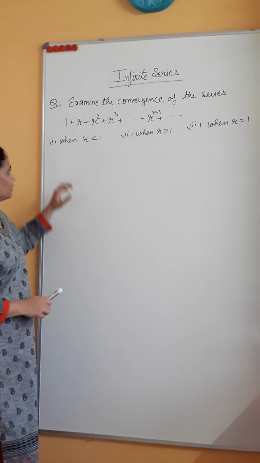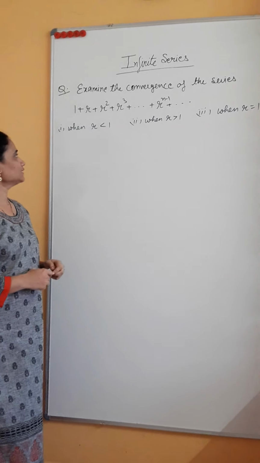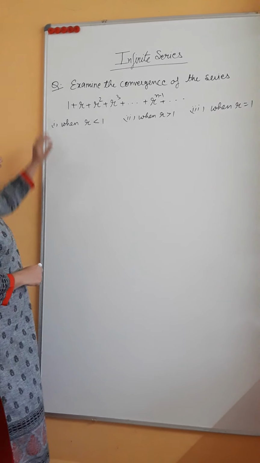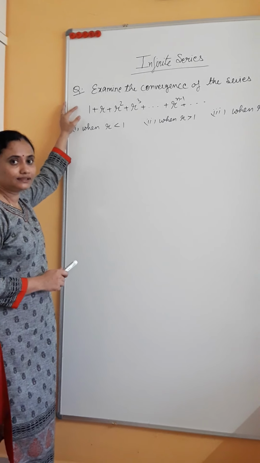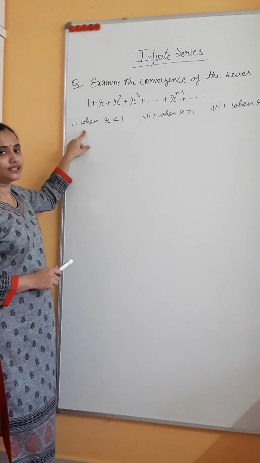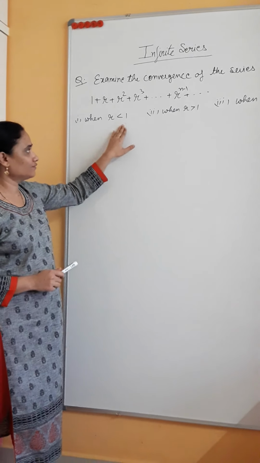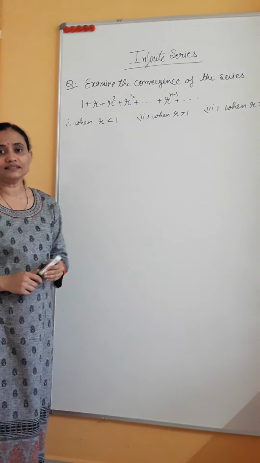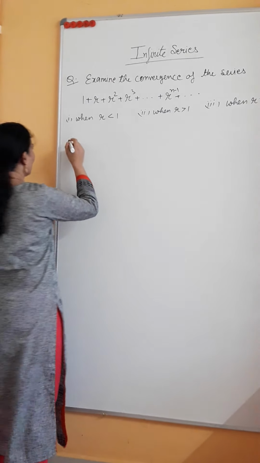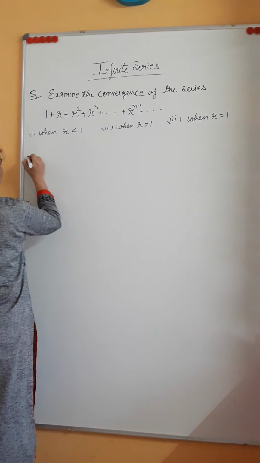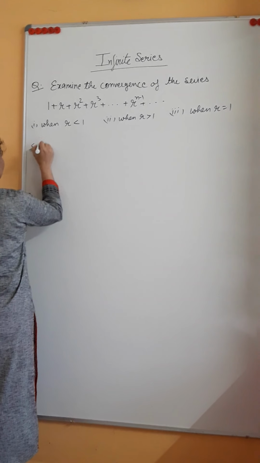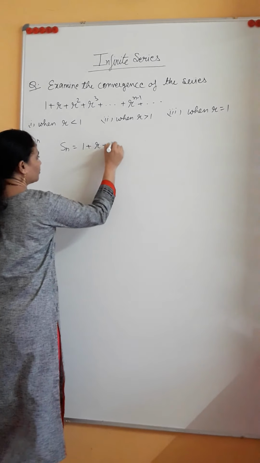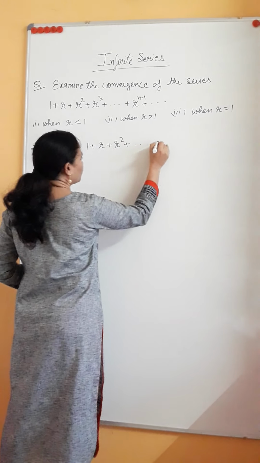Okay, so let's take one more example. The given series is 1 plus r plus r square up to infinity. So clearly you can see that this is a geometric series. We have to check the convergence when r is less than 1, r is greater than 1, and when r is equal to 1. So what is the sum of the first n terms of a geometric series? So let's write the first n terms. Sn is 1 plus r plus r square up to, what will be the